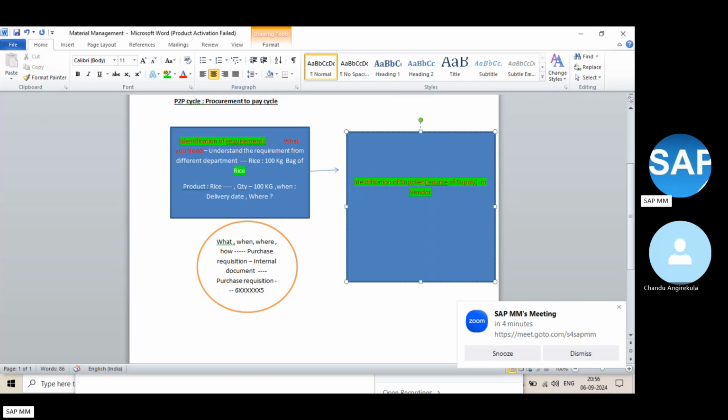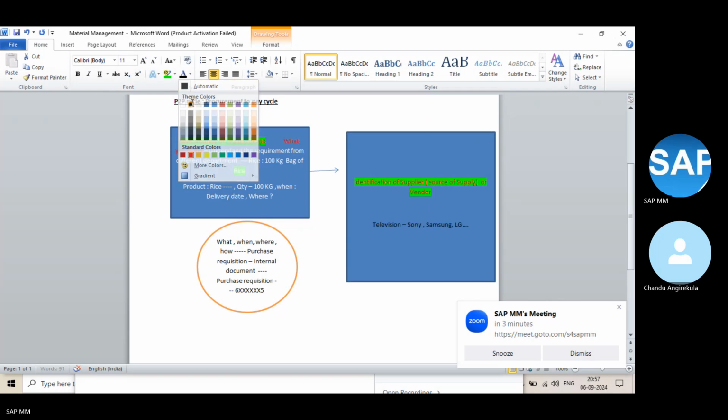Suppose I'm planning to buy a television. Let's assume a television, and the brands are Sony, Samsung, and LG. So we have multiple brands available.